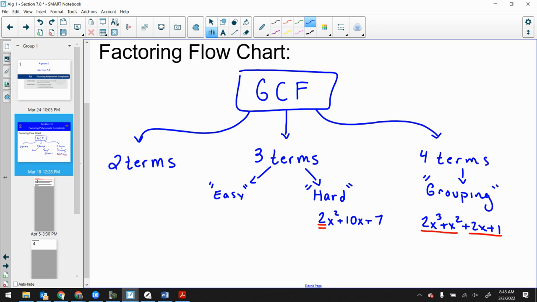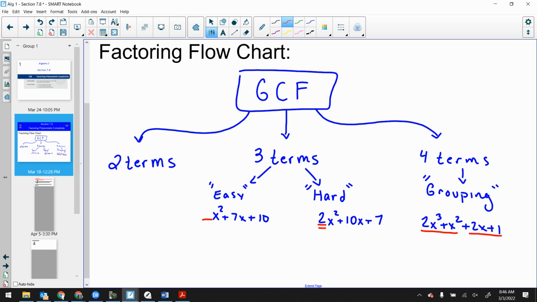Now, the easy type problems, those are the ones where it was like, okay, x squared plus 7x plus 10. Factors of 10 that have to get to 7. 5 and 2. That's why it's the easy type, because those sets of factors should be right there. Okay? And how do we know it's the easy type again? That there's no number out front. There's nothing out in front of the x squared.